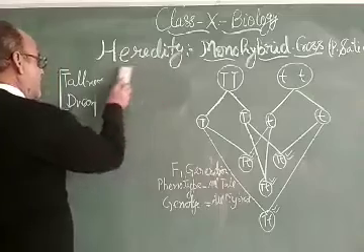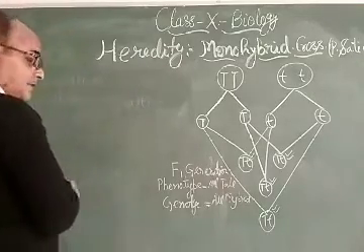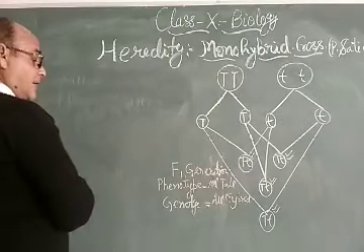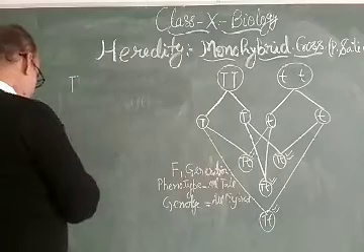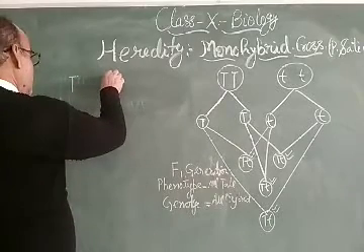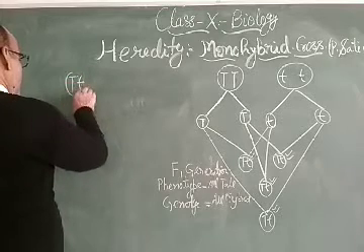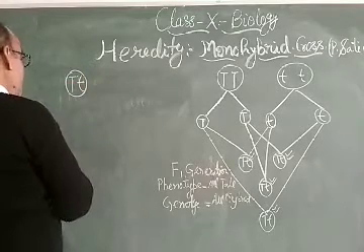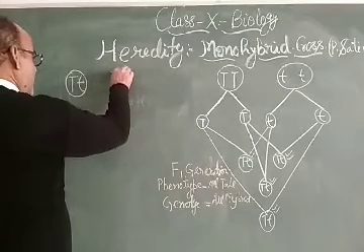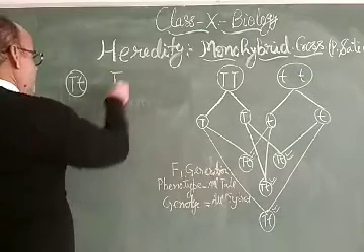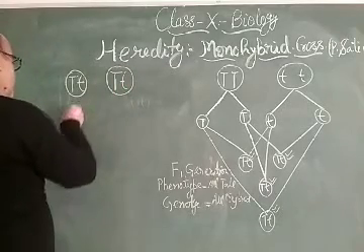The F2 generation of this monohybrid cross, see the result of the F2 generation. If we take capital T and small t in the F2 generation, then what happens?